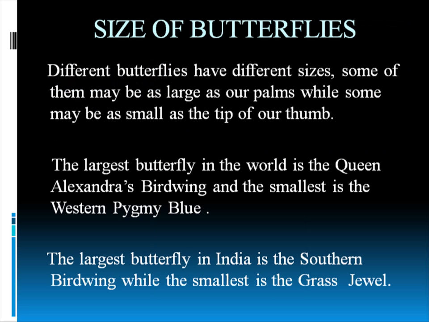Now let's come to the size. Butterflies differ in size, right? Some of them are very large, as large as our palm, while some may be as small as the tip of our thumb. I told you that the swallowtails are the largest butterflies here, and the small blues are very small. They can be as small as the tip of the thumb, or even smaller. Now let's come to the largest butterfly.